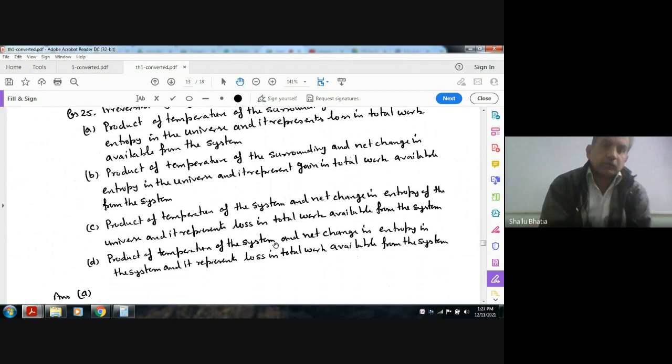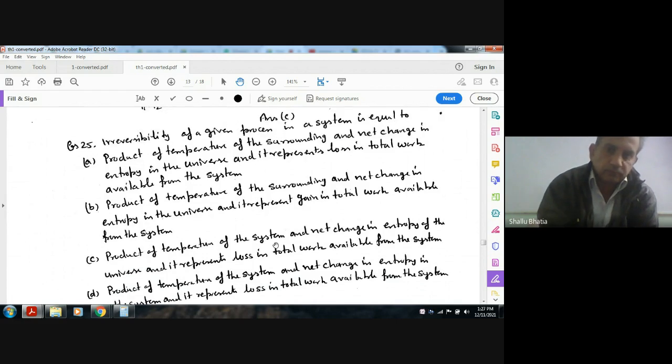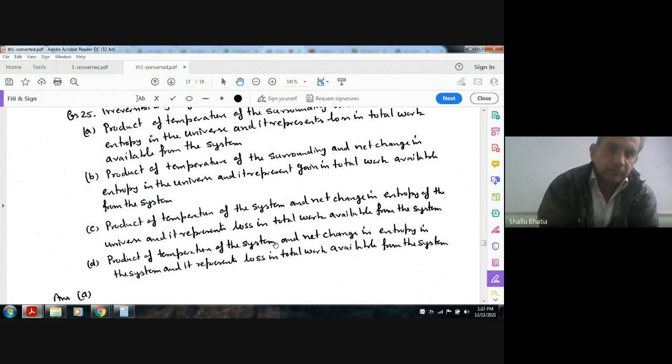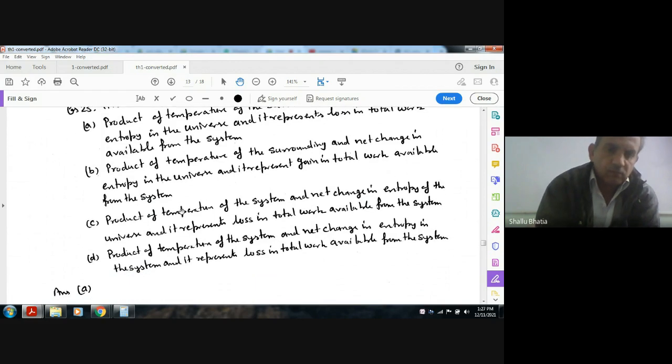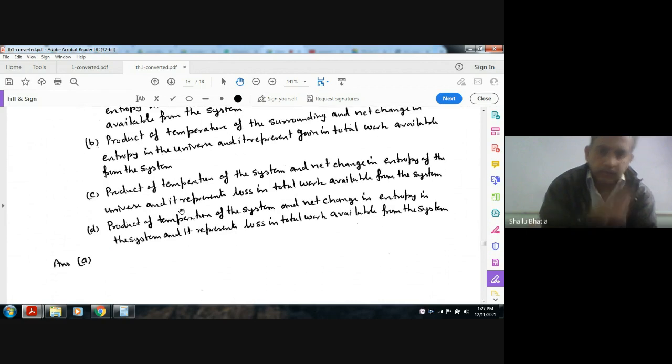The product of temperature of surrounding and net change in entropy in the universe is the loss in total work available in the system. That is irreversibility.